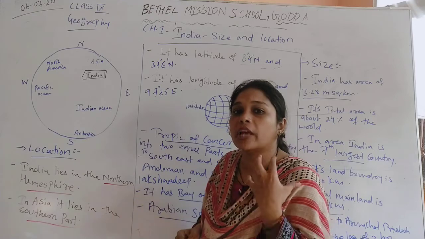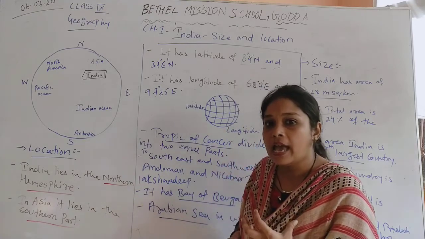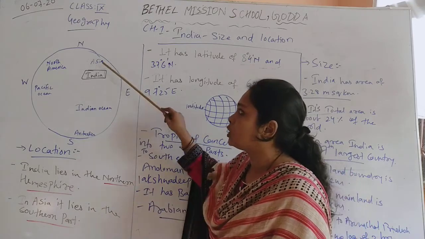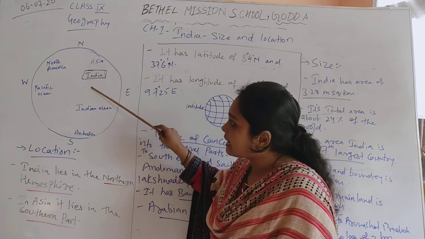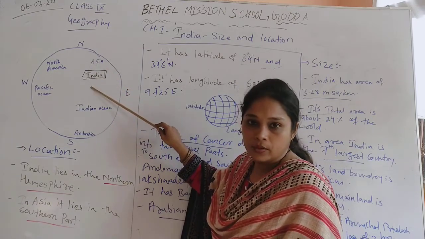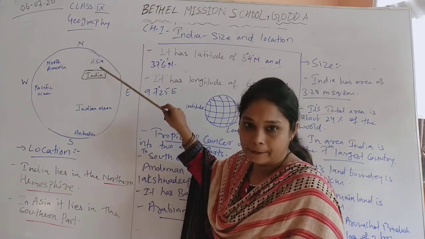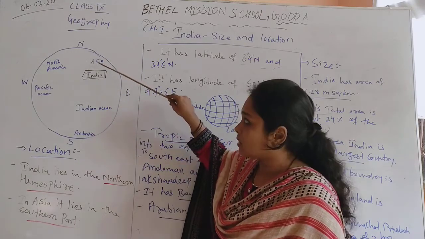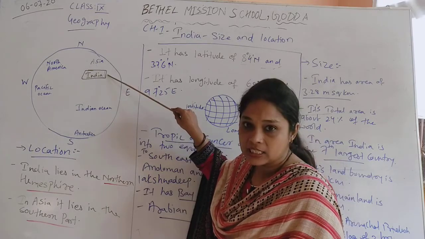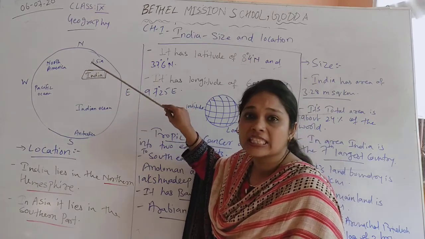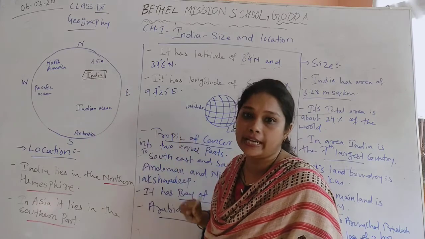Now when we talk about the exact location of India in the Asian continent, you can see over here in Asia, India lies downwards. When we divide this into north, south, west and east, we can say that India lies in the southern part of the Asian continent.